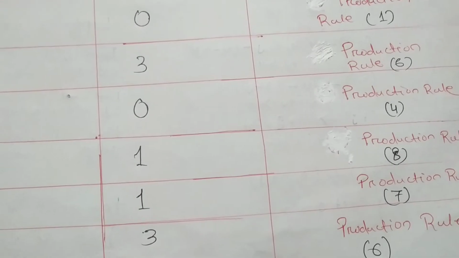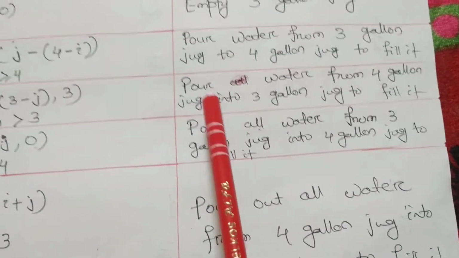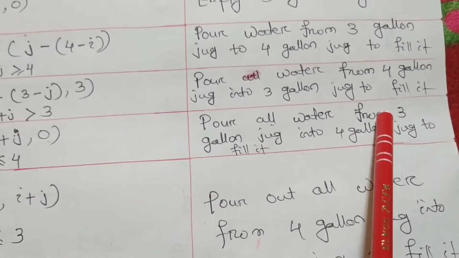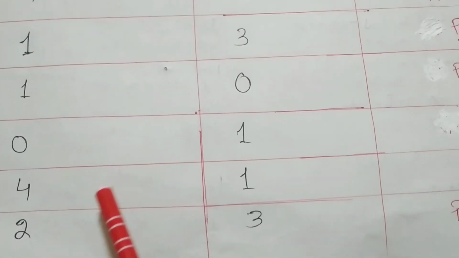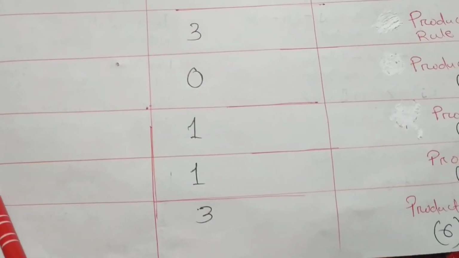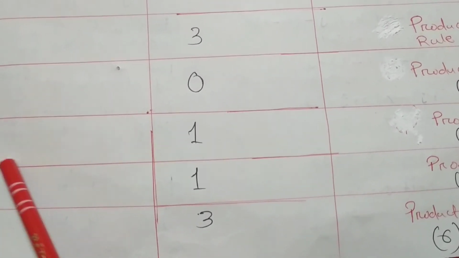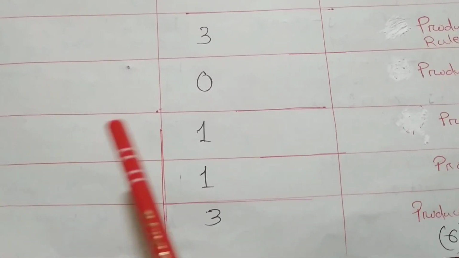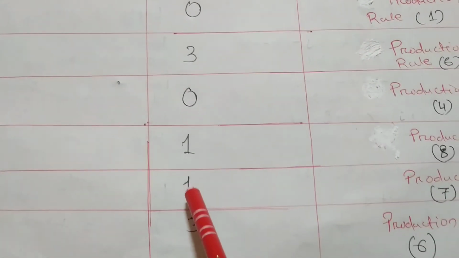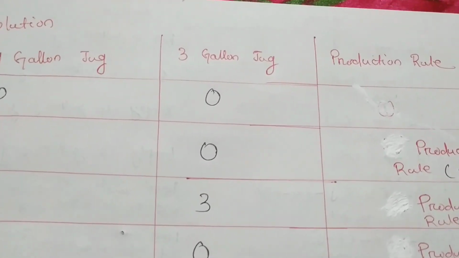So production rule 8, sorry, production rule 6. What is production rule 6? Production rule 6 says pour some water from 4 gallon jug to 3 gallon jug to fill it. Means we are transferring some water from 4 gallon to 3 gallon. So here we did the same thing. Previously it was 4 gallon, so we are transferring 2 gallon of water. So here it became 2. That means we have transferred 2 gallon of water to this 3 gallon jug. Previously it is 1, so 2 plus 1, 3 it becomes. Okay, so hope you understood this. Have a good time.